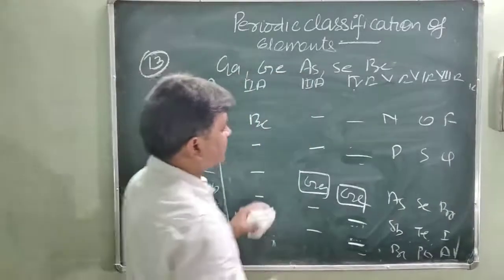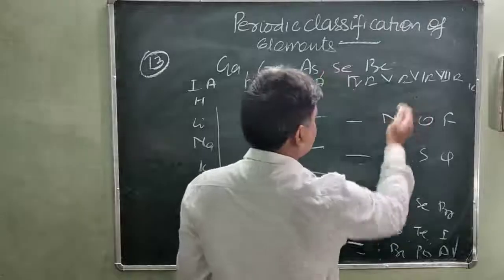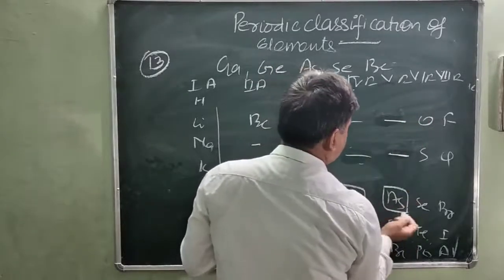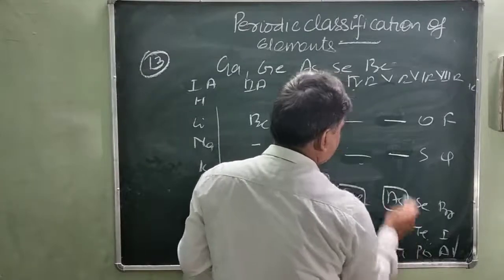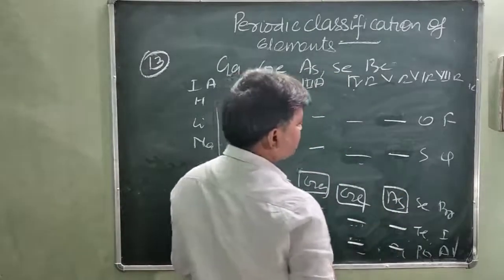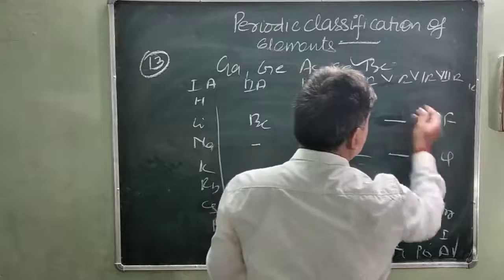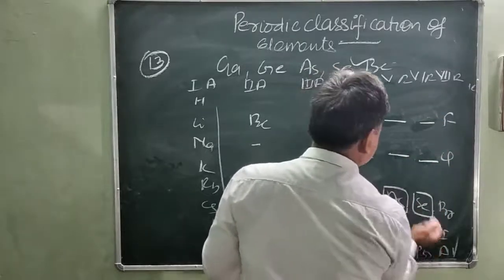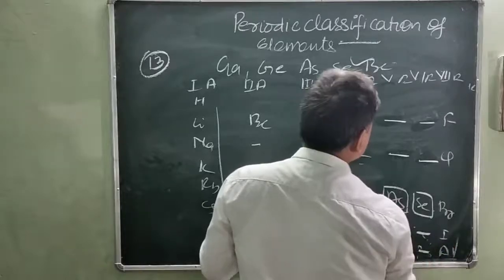Next one, nitrogen, phosphorus, arsenic is given. So this is not given, this is not given, this is given, arsenic. And it is also not given, it is also not given. Next one, oxygen, sulfur, selenium is given. Match to the questions. Selenium is given, not tellurium and polonium.